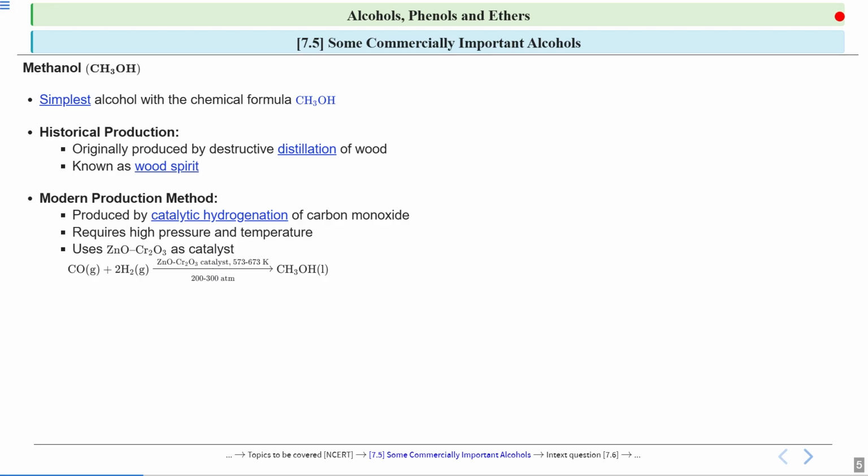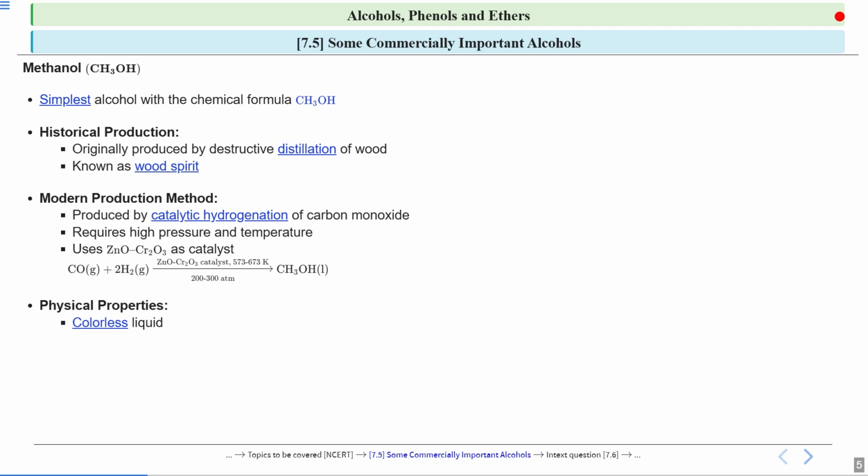And look at the conditions: the temperature is 573 to 673 Kelvin, which is very high, and the pressure is also 200 to 300 atm. So the conditions are harsh. This is how the modern production of methanol is done using carbon monoxide.